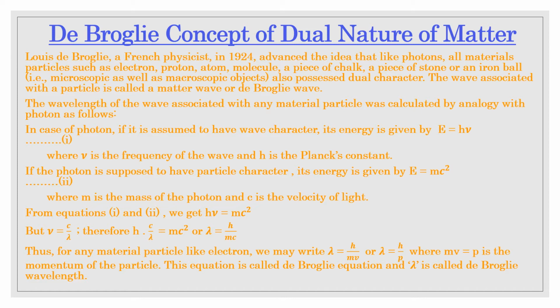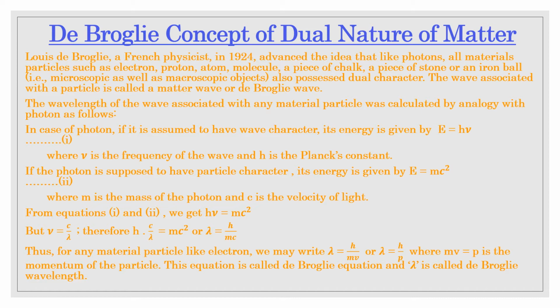Let us consider this as equation 1. Now if the photon is supposed to have particle character, then its energy can be written as E = mc², according to Einstein's equation, where m is the mass of the photon and c is the velocity of light. Let us consider this as equation 2.